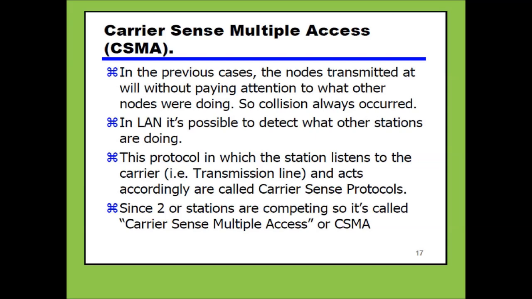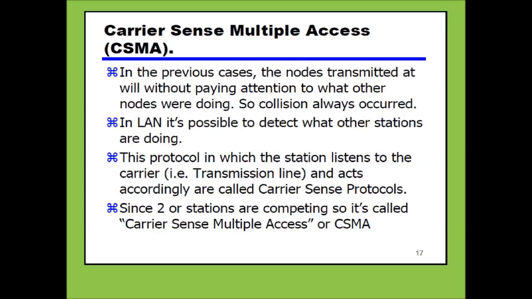Carrier Sense Multiple Access, CSMA. In the previous cases, the node transmitted at will without paying attention to what other nodes are doing, so collisions always occurred. We have discussed that if one device is going to transmit data and at the same time another device is going to transmit data, there are chances of collision. Second point, in a local area network, it's possible to detect what other stations are doing.